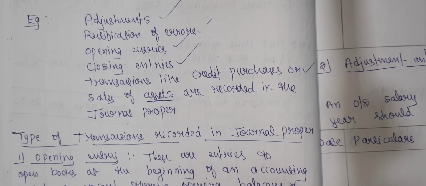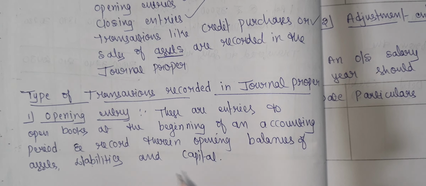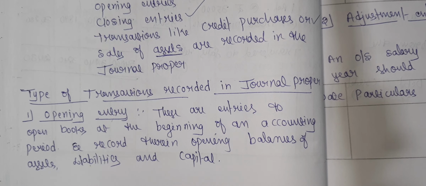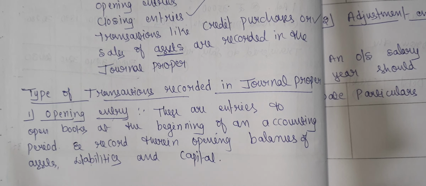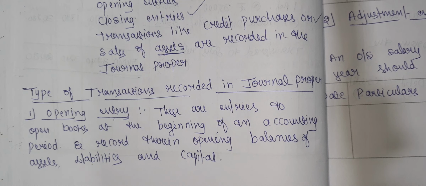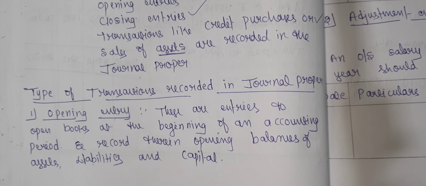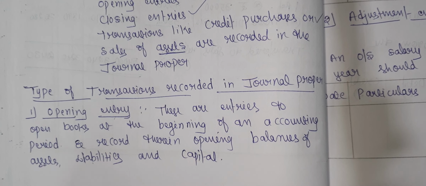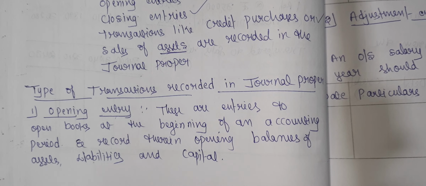Now we will see the types of transactions that are recorded in the journal proper. First one is opening entries. These are the entries to open books at the beginning of an accounting period and record therein the opening balances of assets, liabilities and capital. This is about opening entry. Here we will record, at the beginning of an accounting period, the opening balances of assets, liabilities and capital.